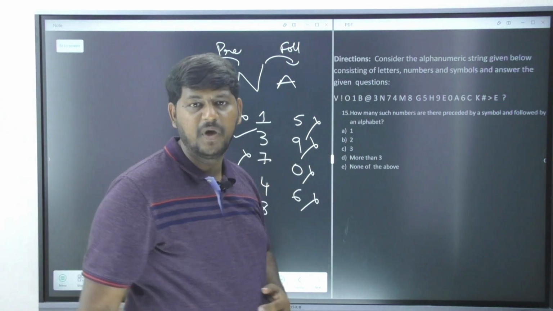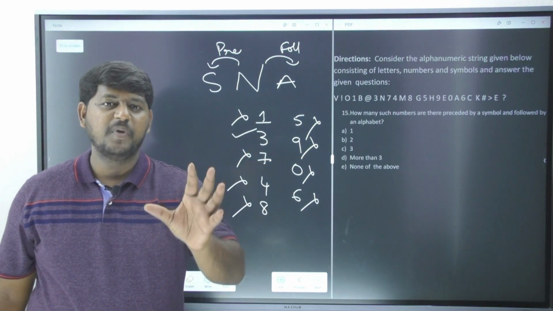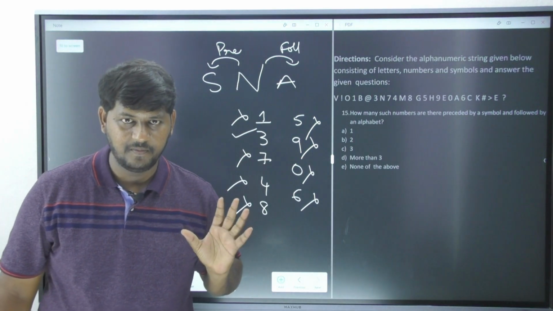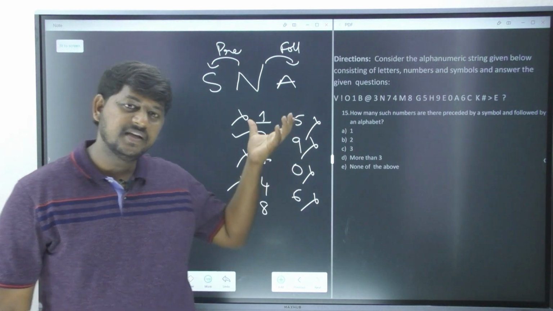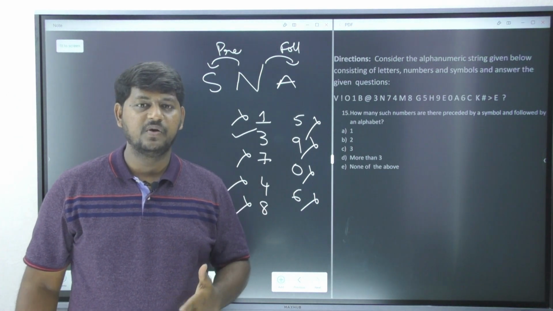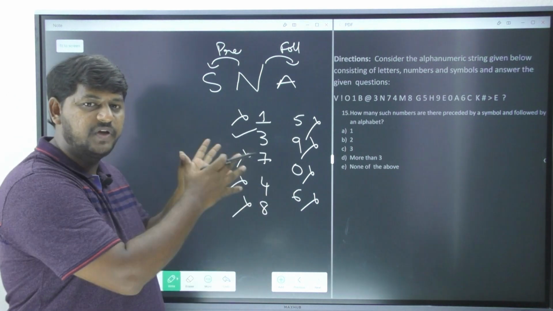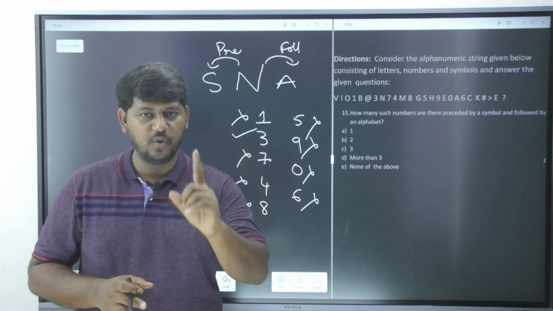But do remember one thing, aspirants: in examinations you may receive 0 as the answer. Yes, in examinations sometimes you will get 0 in this format. That is the intention of your examiner, that you waste your time by observing the entire question again. So please be very careful. You have to do it only once.